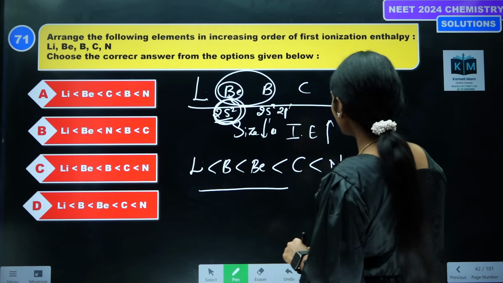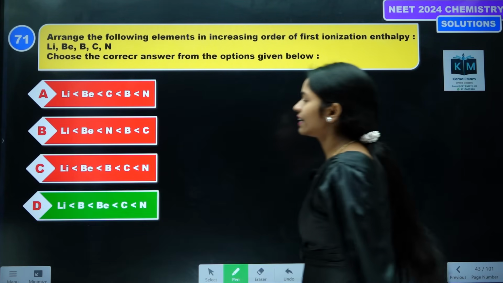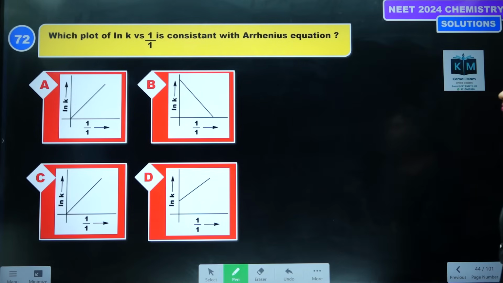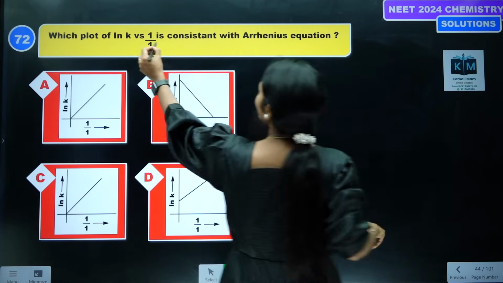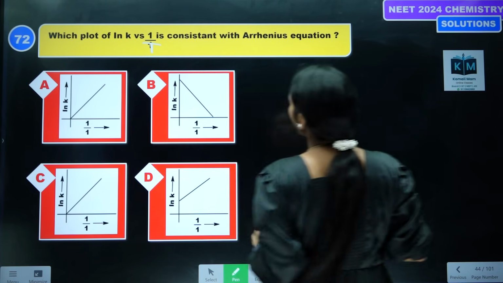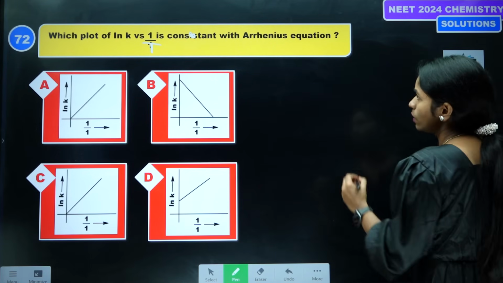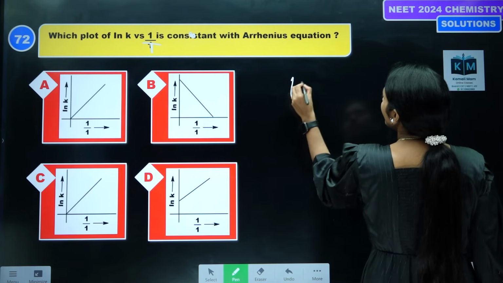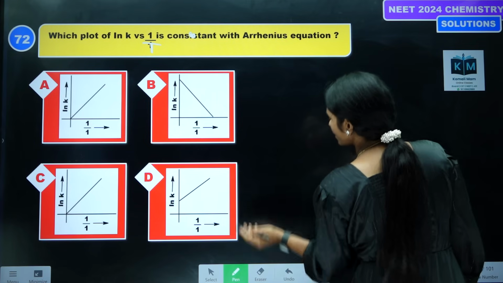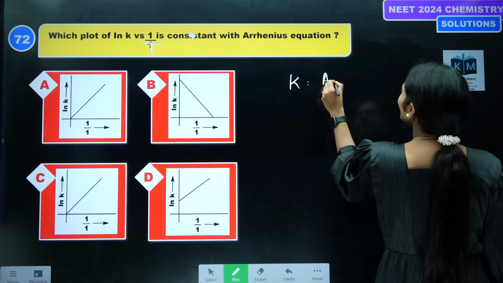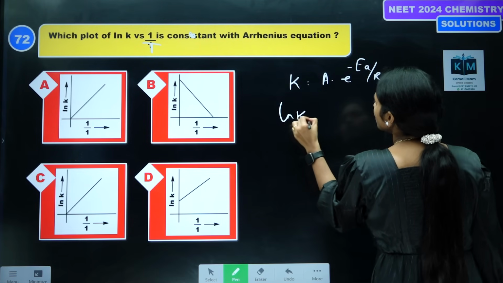So which is the correct option? Nitrogen, carbon, beryllium, boron. D is the correct answer. Okay, next question. Which plot of ln k versus 1 by T, this is T, 1 by T is constant, agrees with the Arrhenius equation? What is the Arrhenius equation? K is equal to A into e to the power of minus Ea by RT. Apply natural logarithm on both the sides.